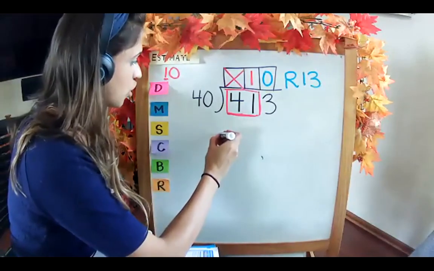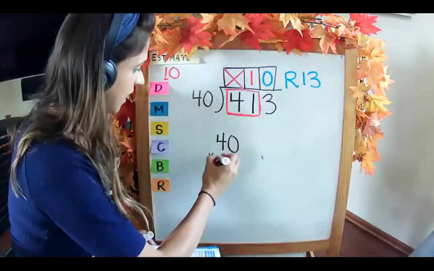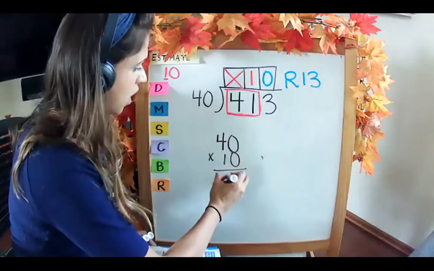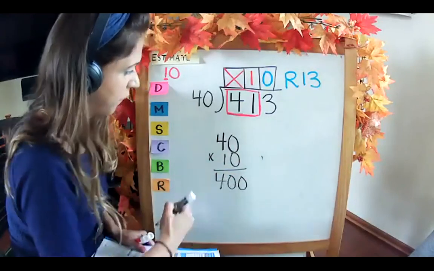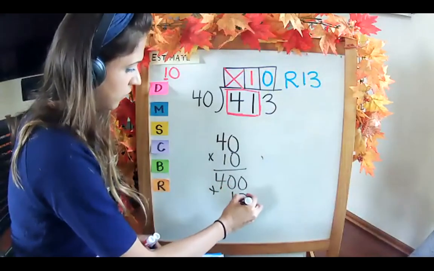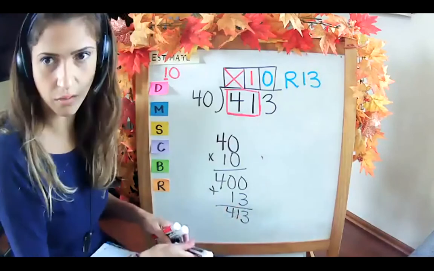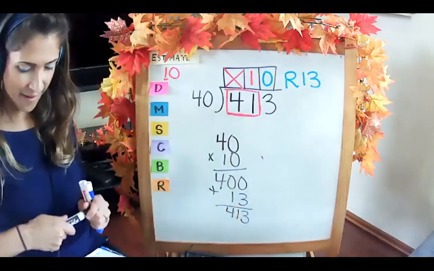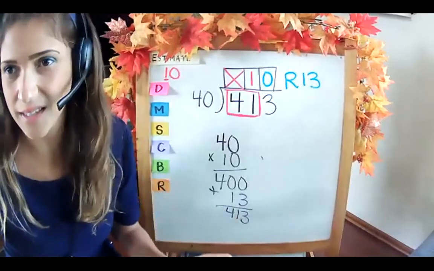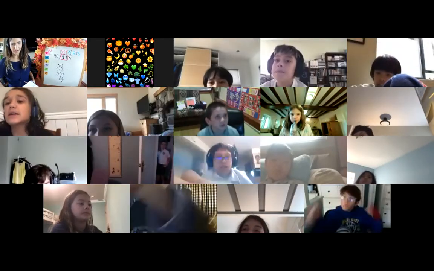All right, guys, let's check our work. 40 times 10 is 400. We know that from our mental math skills. Plus 13, which was our remainder, gives us 413, and we are good to go. Solid. How do we feel about this? Are we confident with this long division?